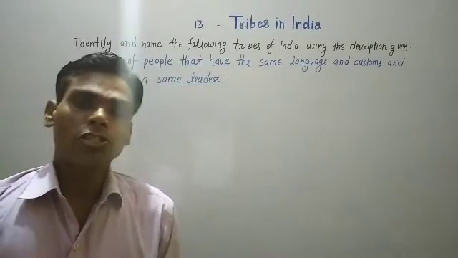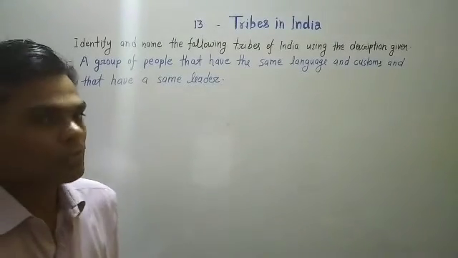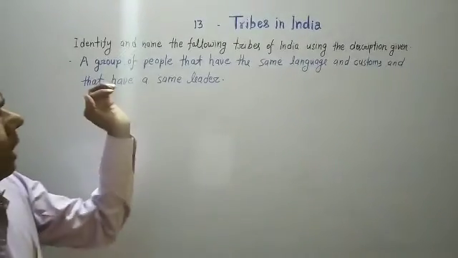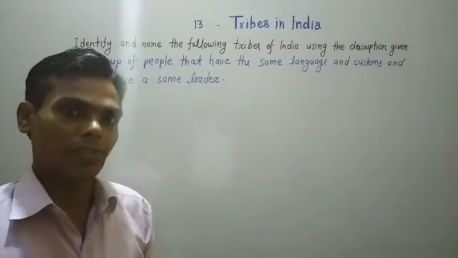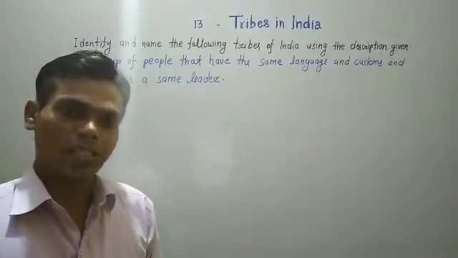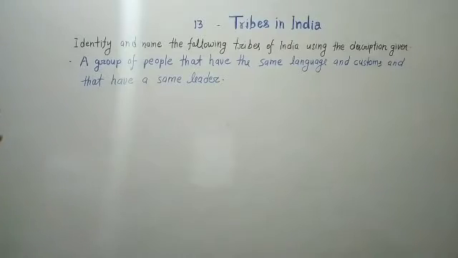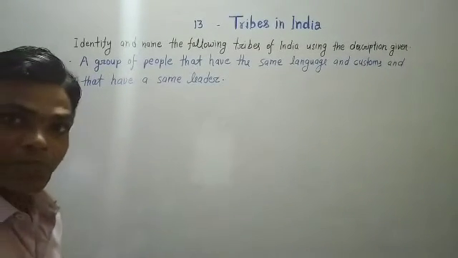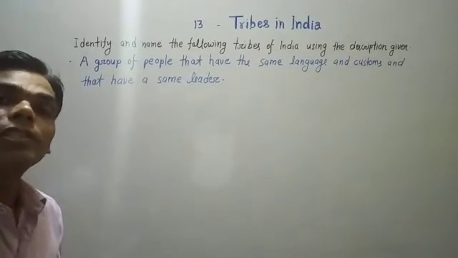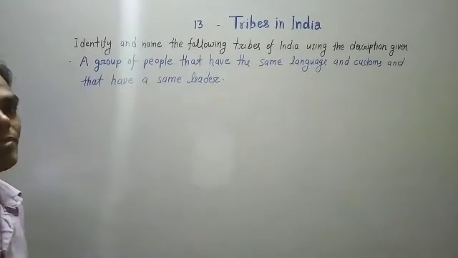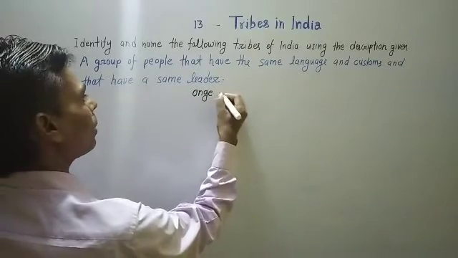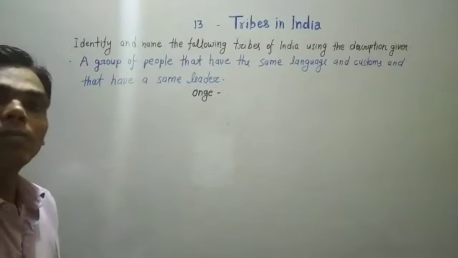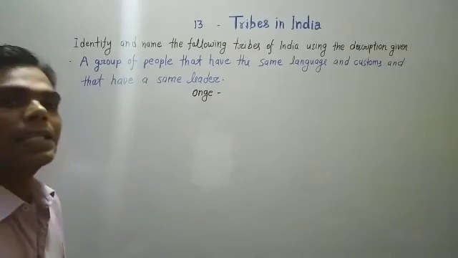Okay students, today we will discuss different tribes. Identify and name the following tribes of India using the description given. According to the description we will write the names of different tribes found in different states. First is Onge, found in the Andaman and Nicobar Islands.